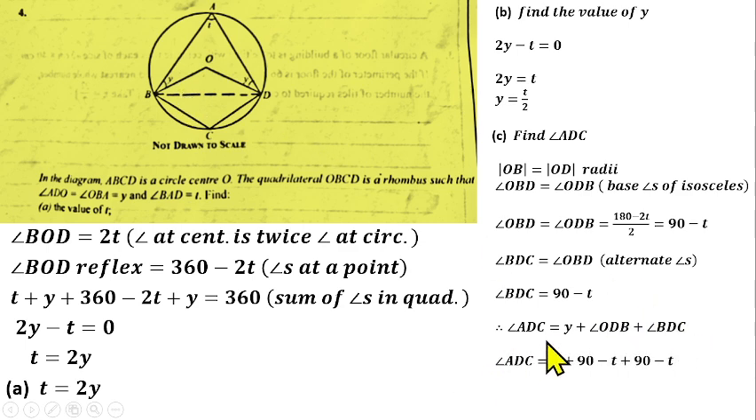So that means angle ADC will be equal to y plus 90 minus t plus 90 minus t. From there you can collect like terms. 90 plus 90 will give us 180, then minus t minus t will give us minus 2t. So therefore angle ADC will be equal to y minus 2t plus 180. So that's the solution for that question.